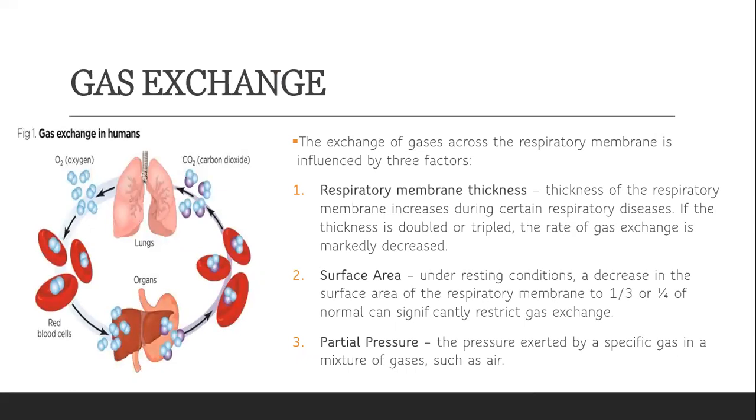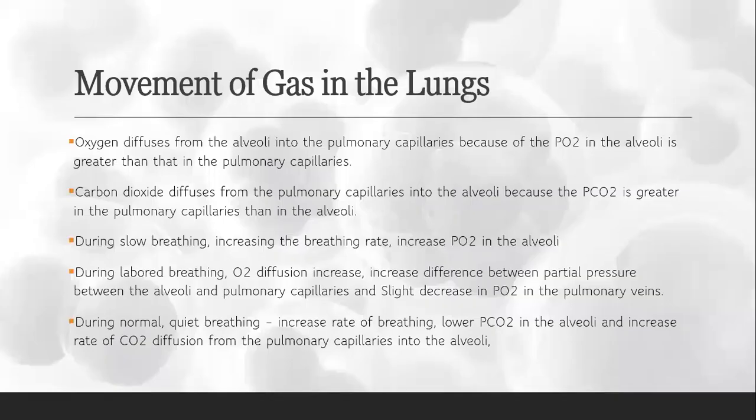Next is gas exchange. So the gas exchange across the respiratory membrane is influenced by 3 factors. The first one is respiratory membrane thickness, followed by surface area, and lastly we have the partial pressure. So how does gas move in the lung?